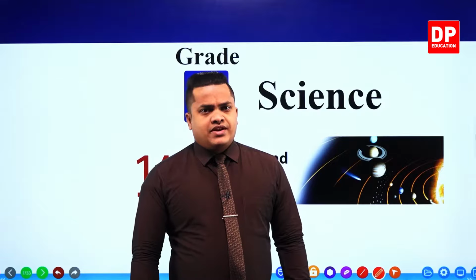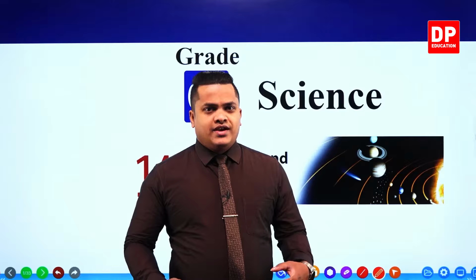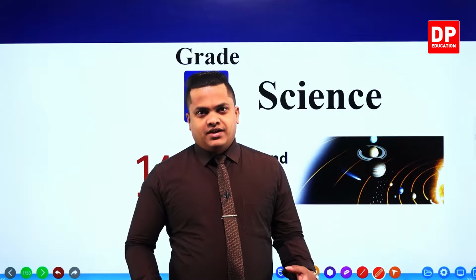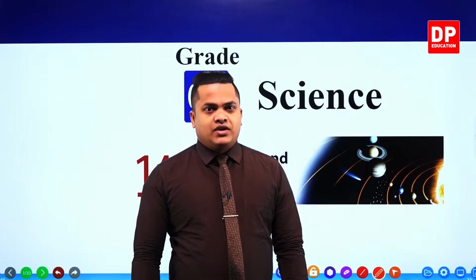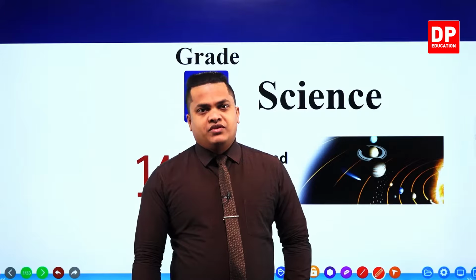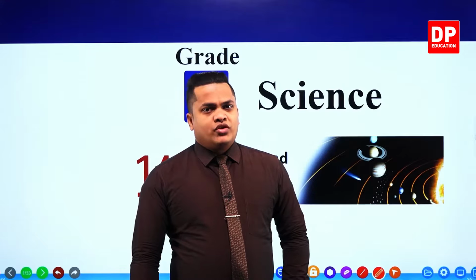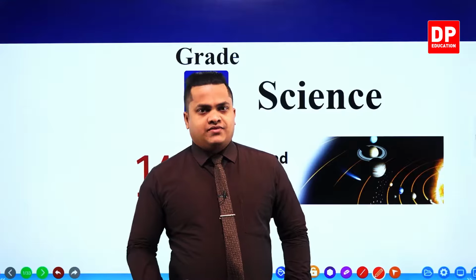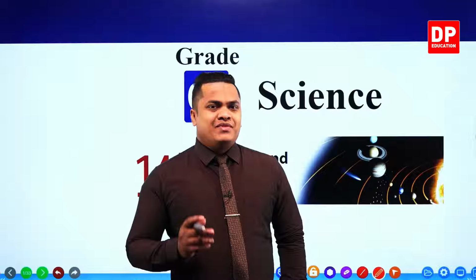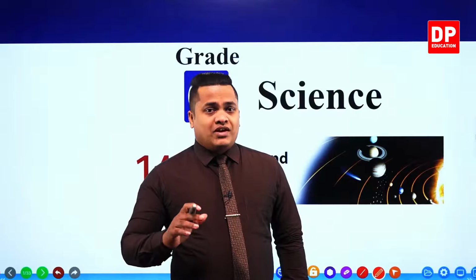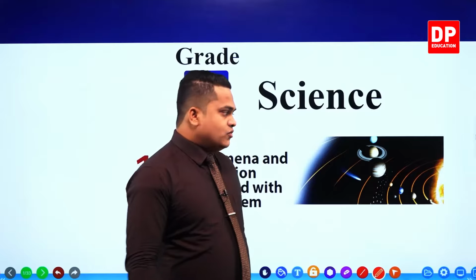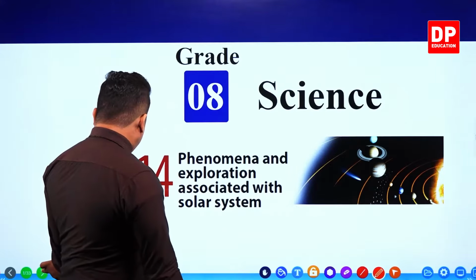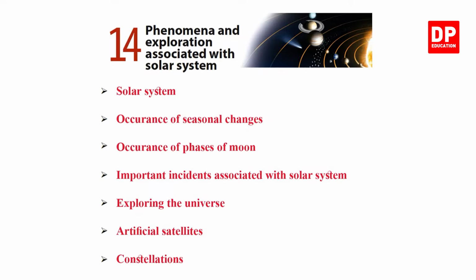So the 14th lesson, my dear children, is a good and quite interesting lesson. Here we are discussing mainly the celestial objects contained within the solar system and within our universe. Let's move on to see what the main topics are under this 14th lesson, the main things that we are going to learn.